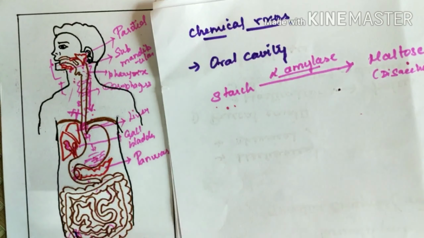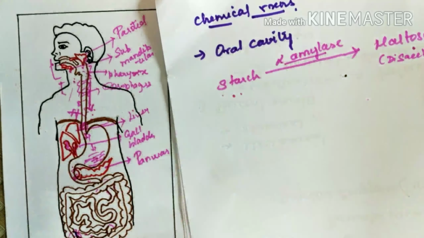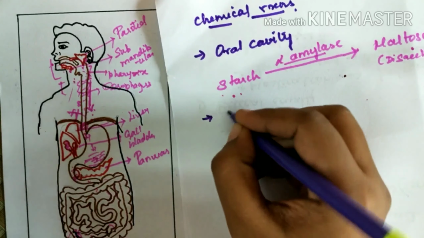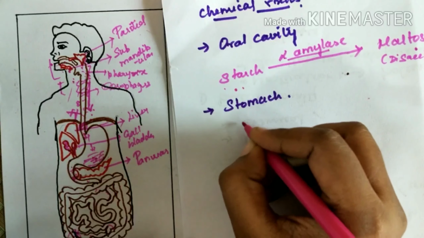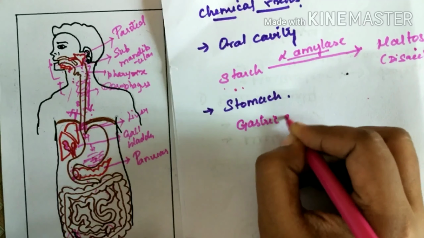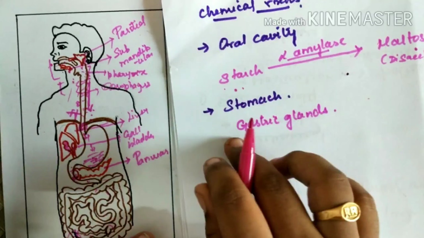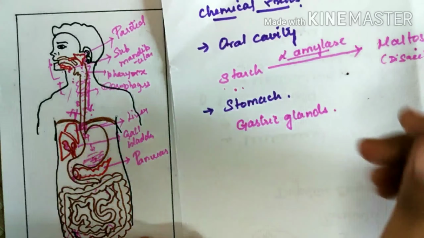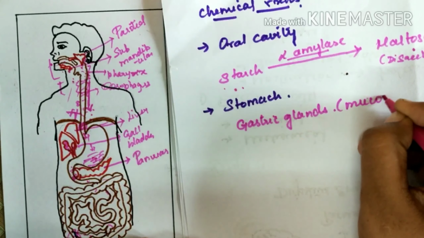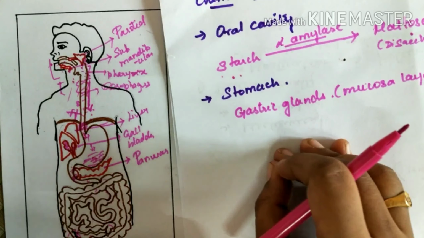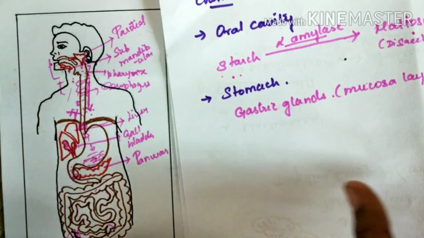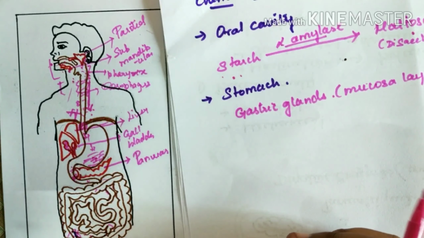enter the esophagus and slowly move down, and here it reaches the stomach. As we know, the stomach has gastric juice, right? So the stomach mucosa has gastric glands, which have 3 types of cells. These gastric glands are present in the mucosal layer of the stomach.